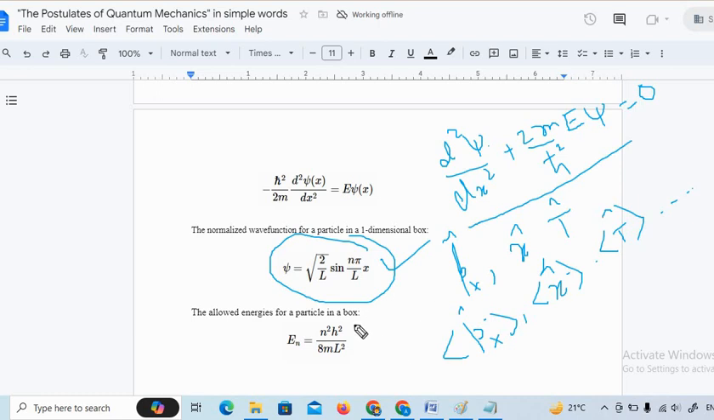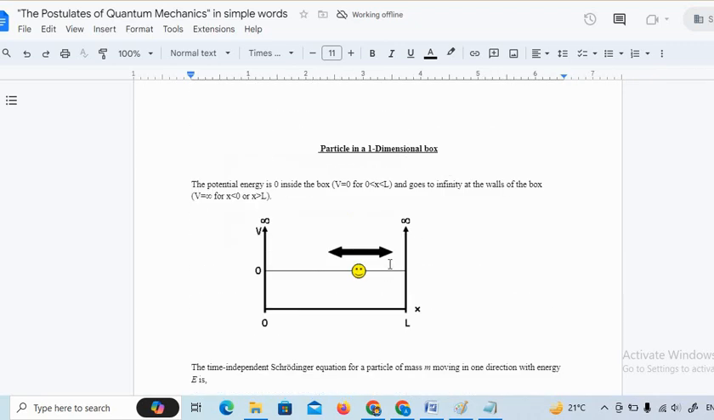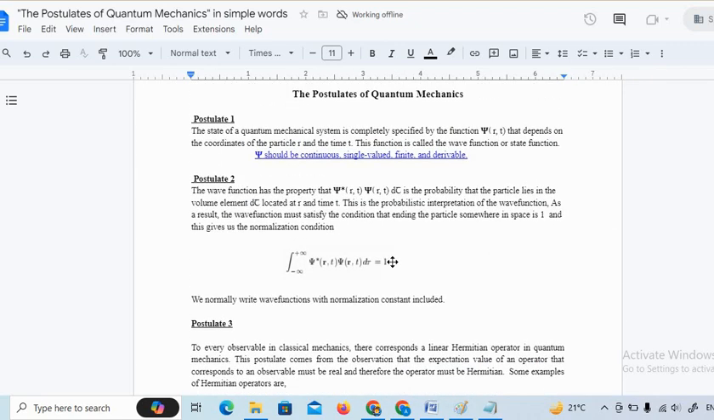And if it is required, you can get the energy of the system. So by using the concept of quantum postulates, one can get an idea about any quantum mechanical system. Okay, thank you.